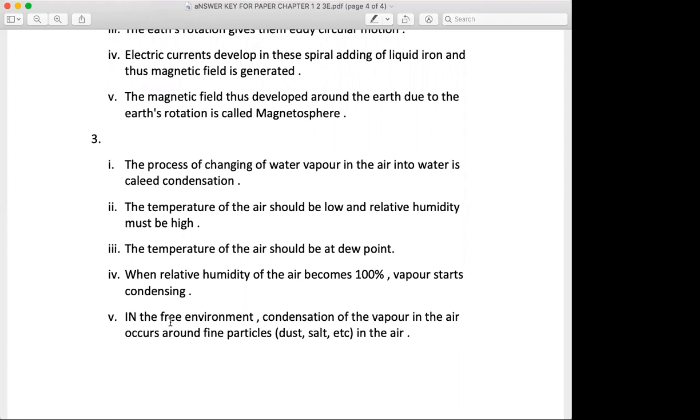In the free environment, condensation of the vapor in the air occurs around the fine particles, that is dust, salt, etc. in the air. Students, here too, there are 5 points. You will give half mark for each point. And that's the way you will give 2.5 for the entire answer.